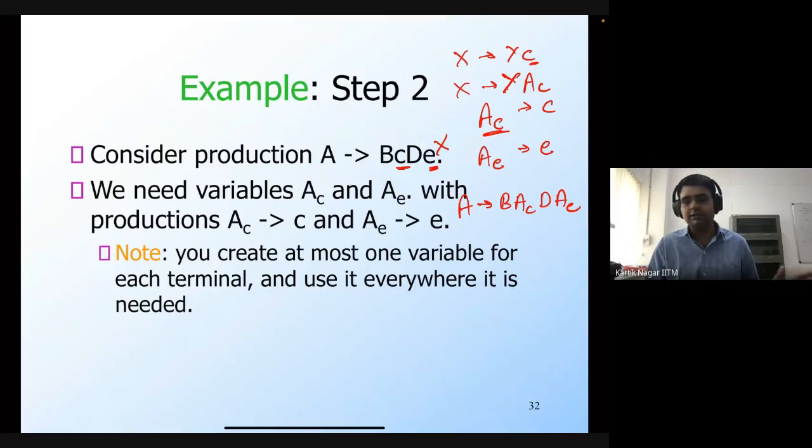So at this point, we know that the body of every production rule is either a single terminal or a string which only consists of non-terminals. Now we do the next step, which is to convert this string of non-terminals, which can be arbitrarily long, into a string of just length 2.